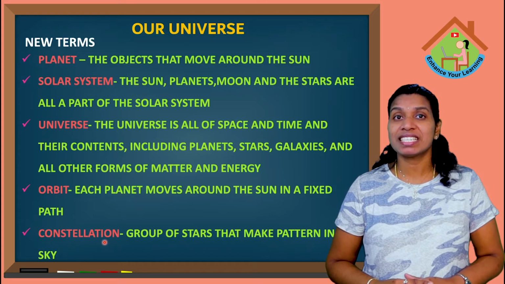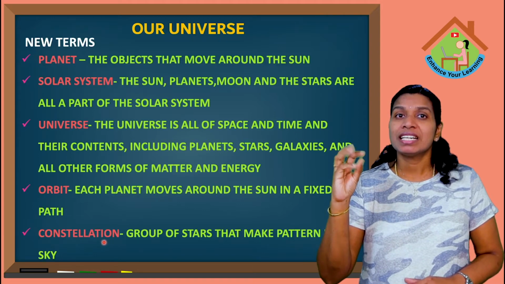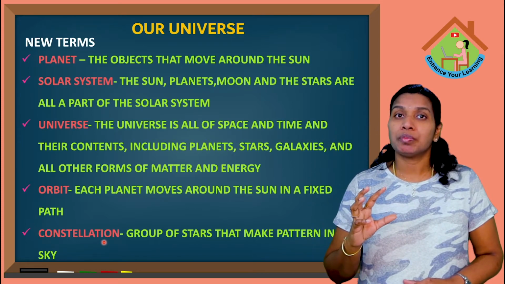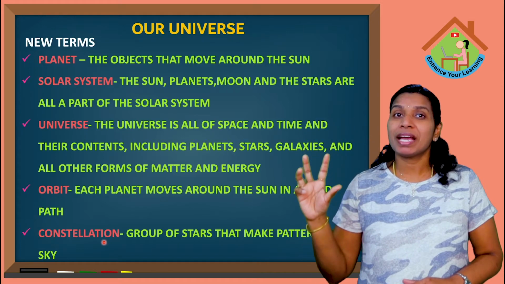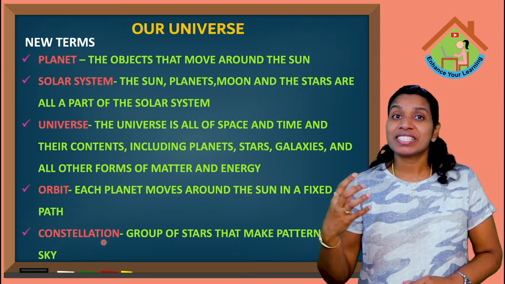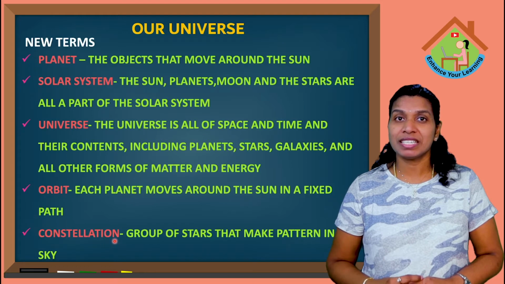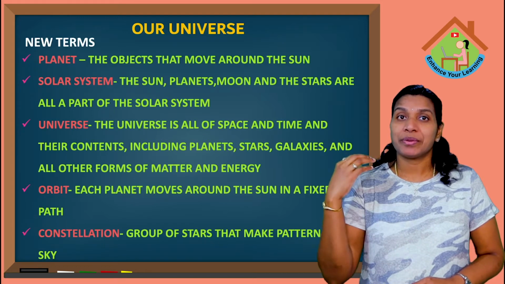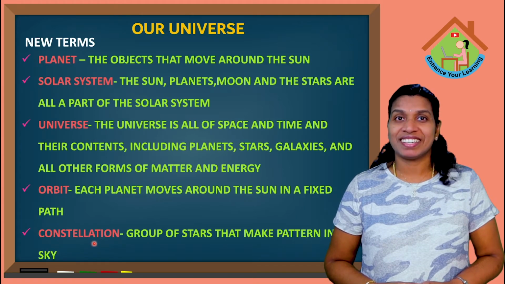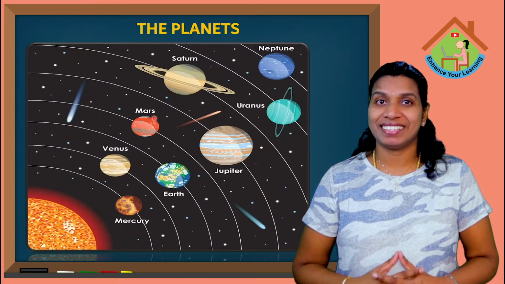Have you seen stars in the sky at night? Some stars twinkle alone, but some stars you can see in a group. So, you can make a pattern in the group of stars. That is called constellation. Okay kids? So, constellation means a group of stars that make a pattern in the sky. Okay kids? Now we are going to see about the planets.